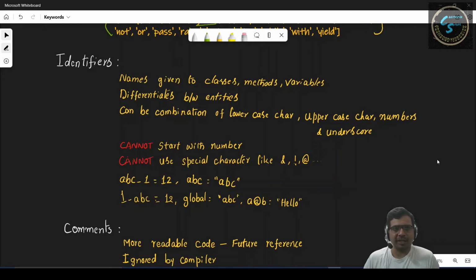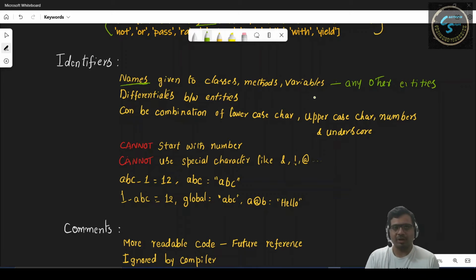Coming to the identifiers, identifiers are the names that are given to the classes or methods or variables or any other entities. And using these identifiers, we can differentiate between these entities.